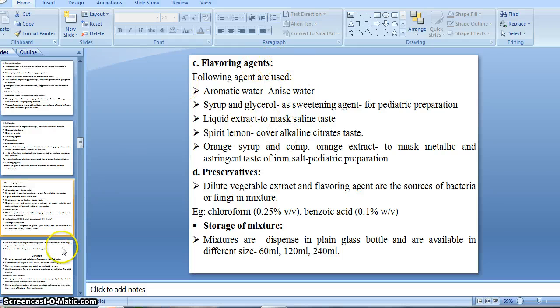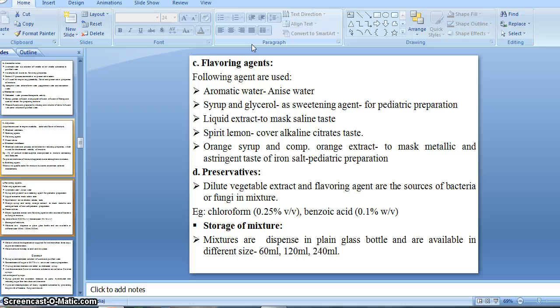Then flavoring agent. As you know, mixture is taken internally, so there is a need of flavor. Without flavor we cannot take or drink it, because various medicaments or drugs have a bitter, sometimes nauseous or unpleasant taste and smell. For masking this kind of problem and making a good, palatable or acceptable dosage form, it is very necessary to add a flavoring agent.